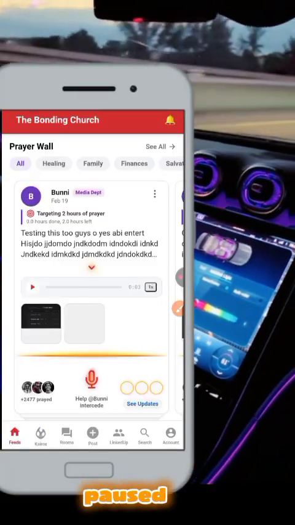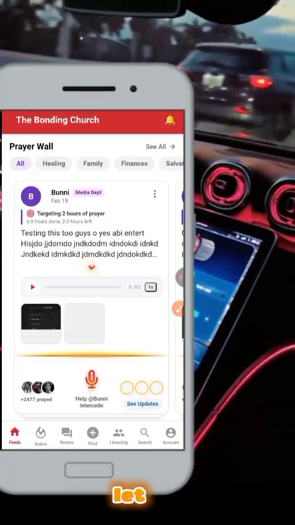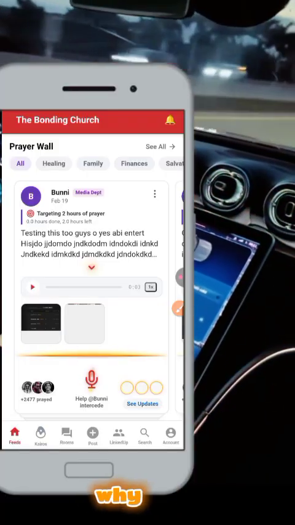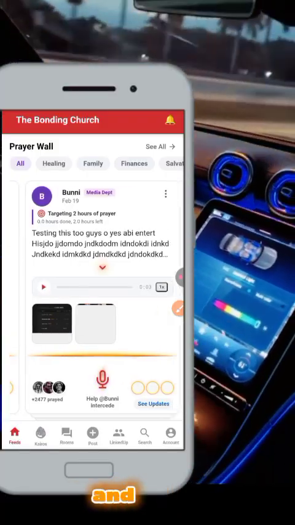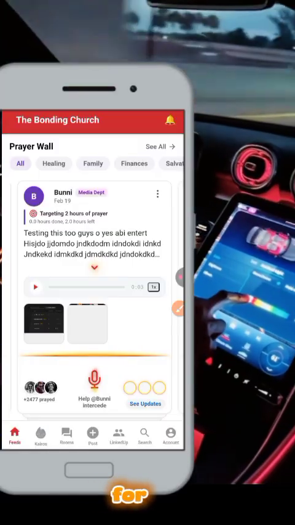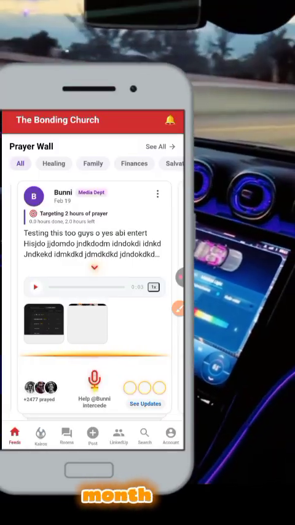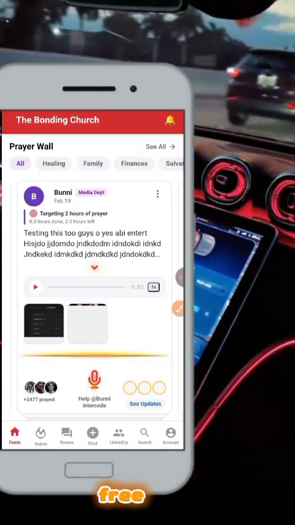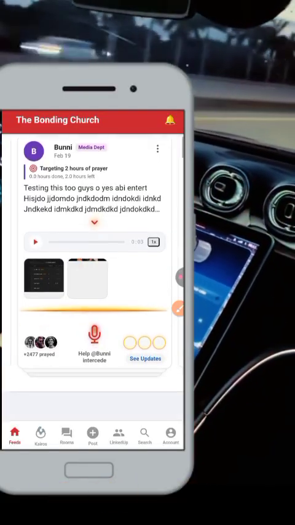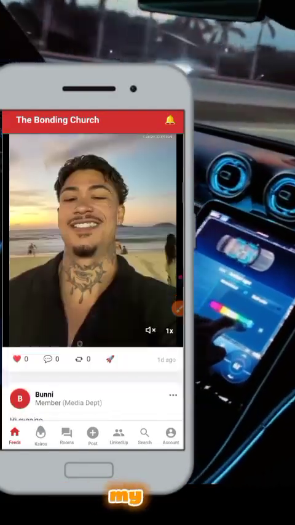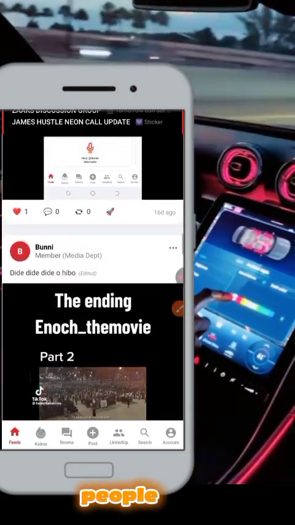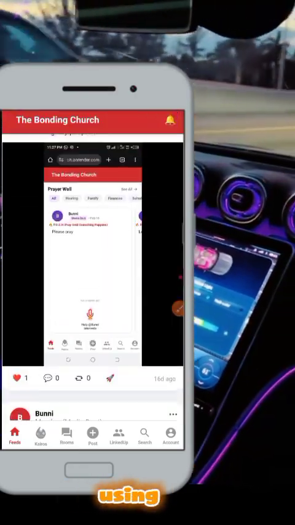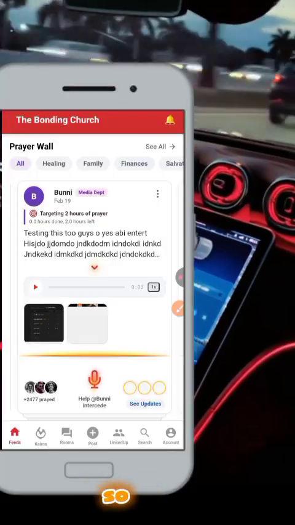So there is a reason why I paused. I don't know if I should share it, but okay, let me share. The reason why I paused for 13 days is that I've been using a free tier for my server, and I sort of hit the limit for that month. So I had to pause and wait for the next month. So I want to build this completely for free and as a non-programmer. So this is my field speech. As you can see, this is my field speech. But all these things, consider them jargon because I'm just using them to test, right?